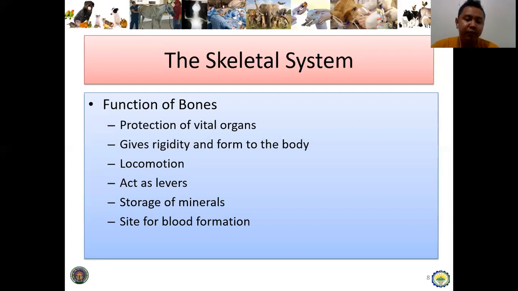And then site of blood formation. Take note that the heart is not the site of blood formation. Ang heart is only the one responsible for pumping blood throughout the body. Pero ang site of blood formation, the RBC, the white blood cells, and other essential blood components is formed in the bone itself, especially on the bone marrow.